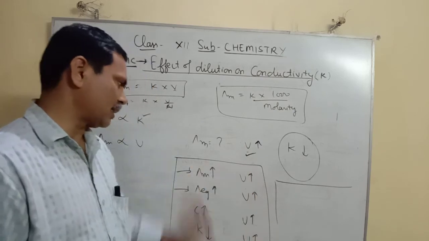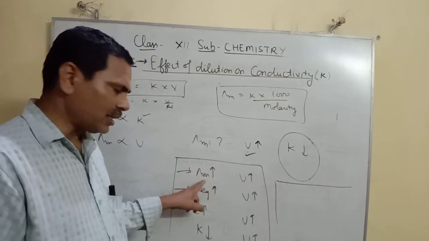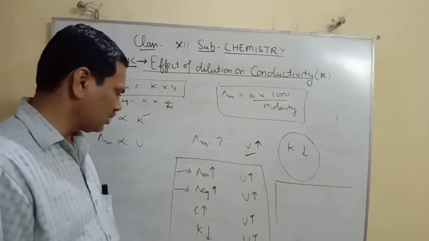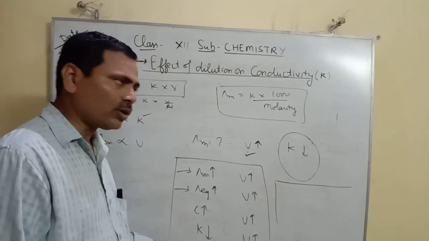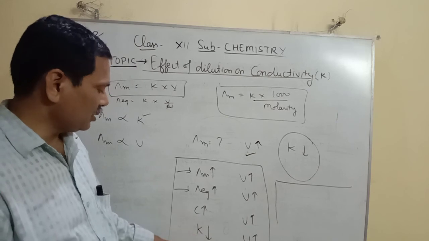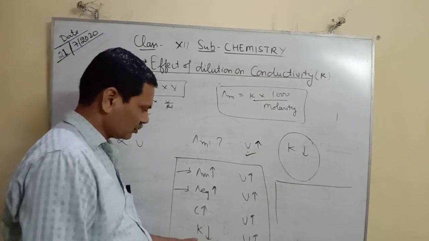On addition of water, molar conductivity increased, equivalent conductivity increased, conductance increased, but kappa, that is conductivity, decreased, because conductivity is the conductance per ml. Okay, bye.